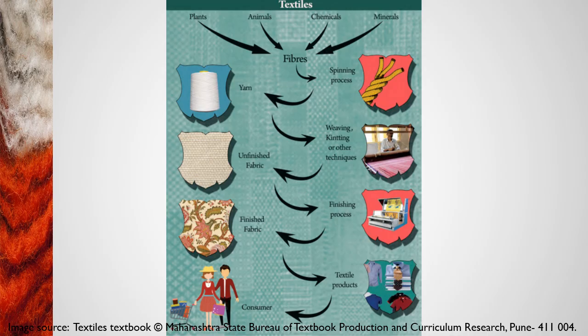We can get the fabric directly in the market. We can also get commercial textile products in the market directly as consumers. From the fabric form we can also go for the customization process. The finished products may be suitable for apparel, home furnishings, upholstery materials, it can be anything. They will be available to consumers with the help of retailers. So this is the process of how fiber comes to the market as apparel or as textiles.